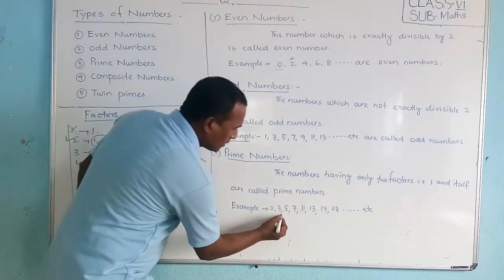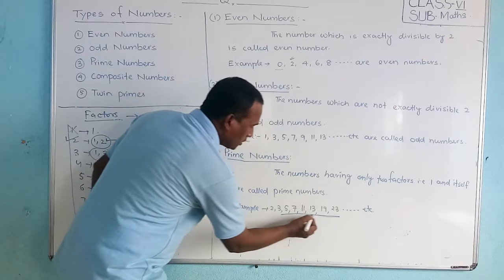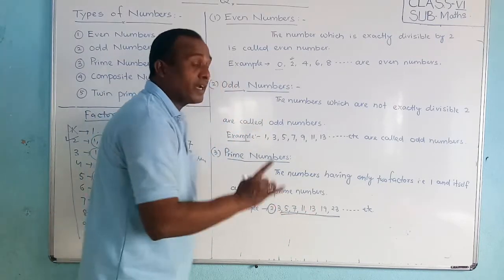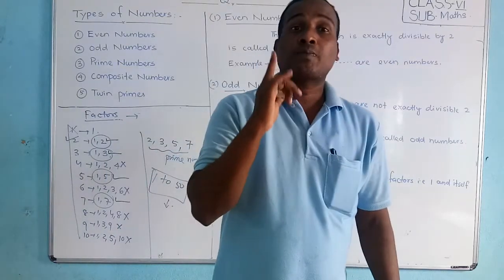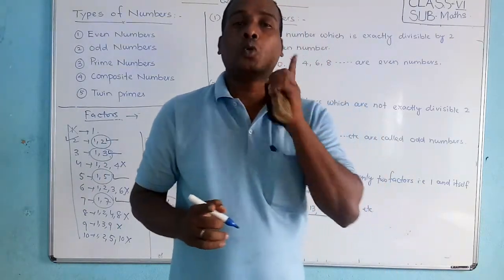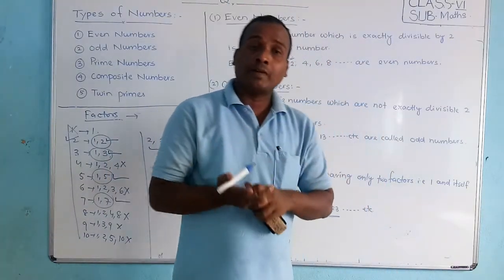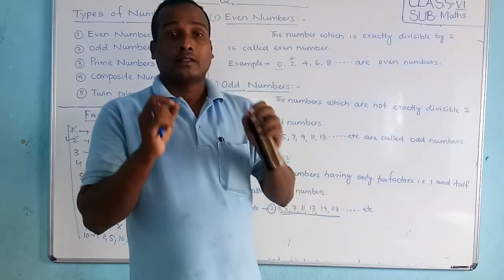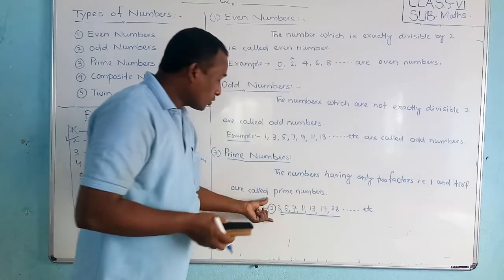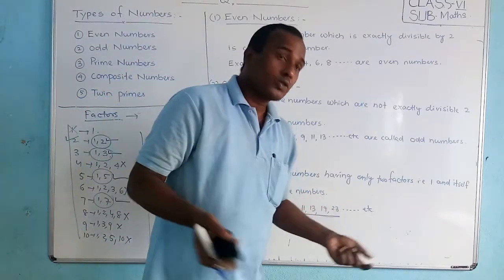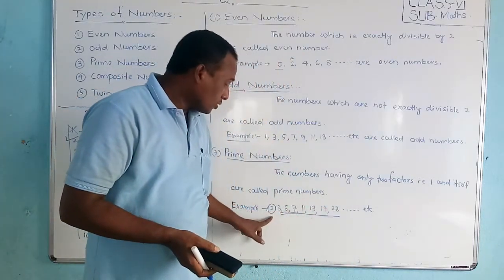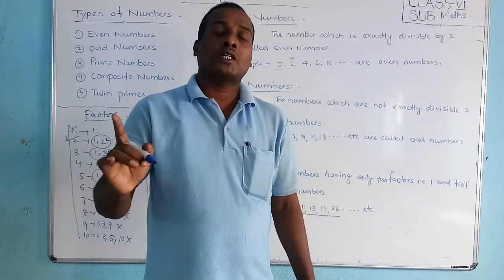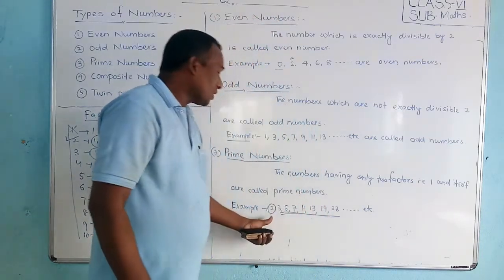So observe, friends, these are all odd numbers. Did you see? All are odd numbers except 2. 2 is both even and prime. And the smallest prime number is 2. It is also the only even prime number. Very interesting, this GK question will be asked in entrance exams. That is a very important question also. The even prime number is 2.